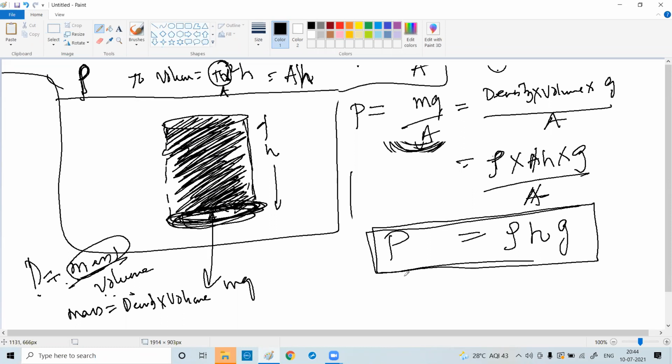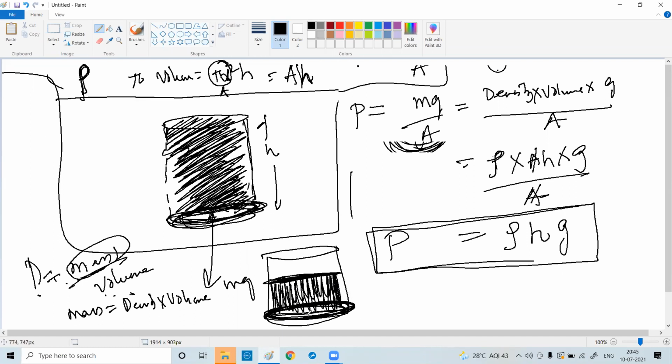So if there is a well which has water filled up to a certain height, and obviously the well is like a cylinder, and I want to calculate the amount of pressure this liquid exerts on the bottom of the well, then you measure the height of the liquid.